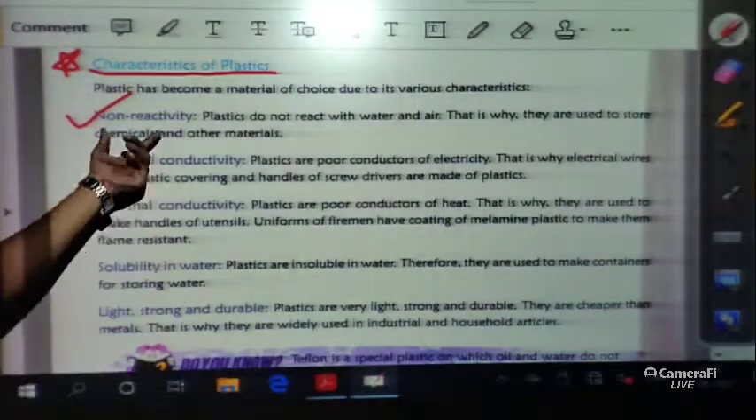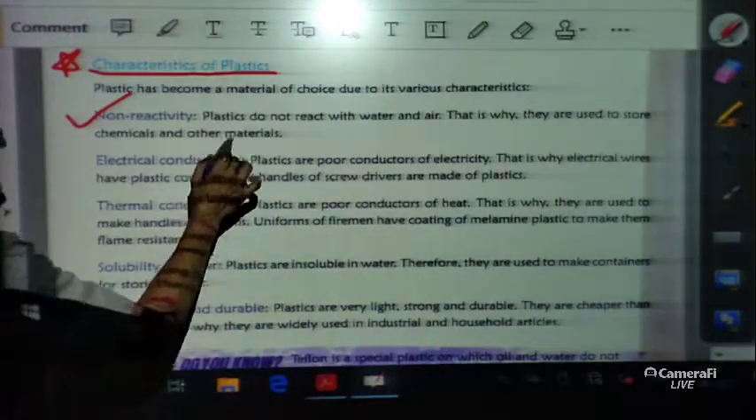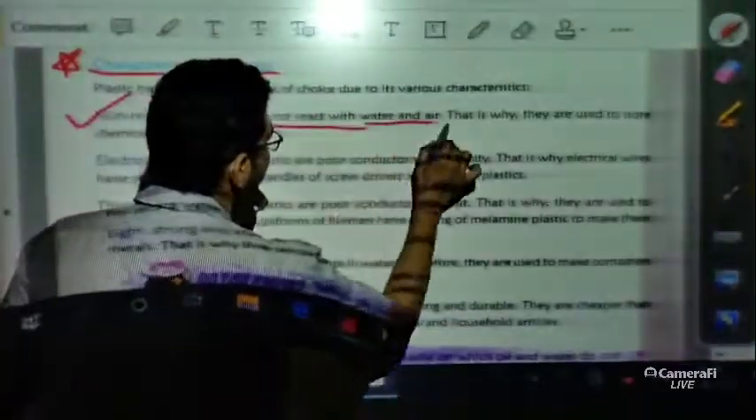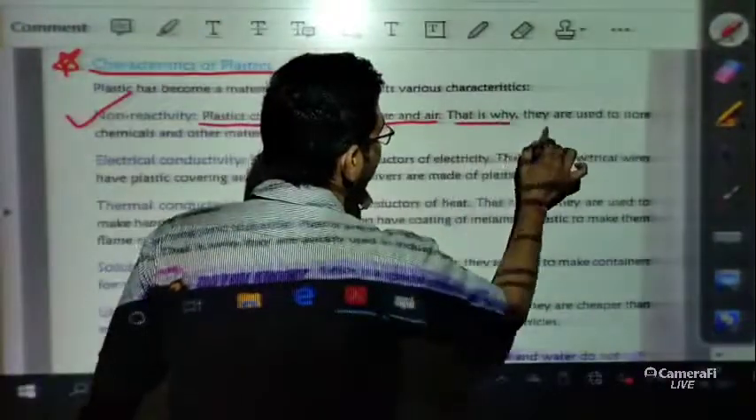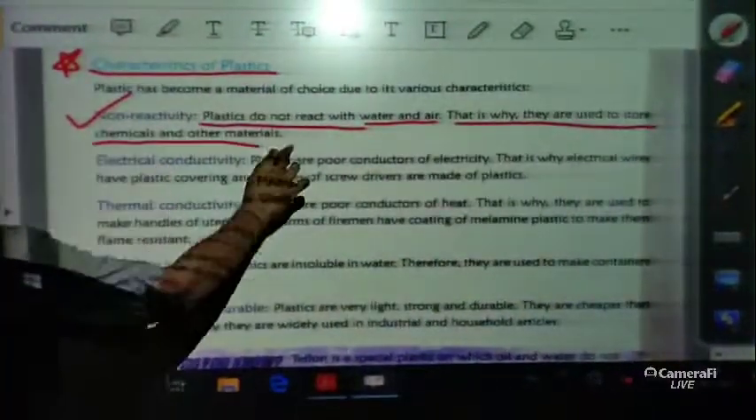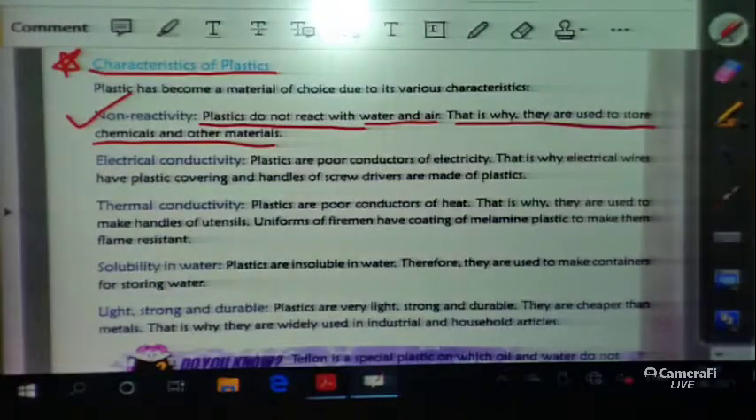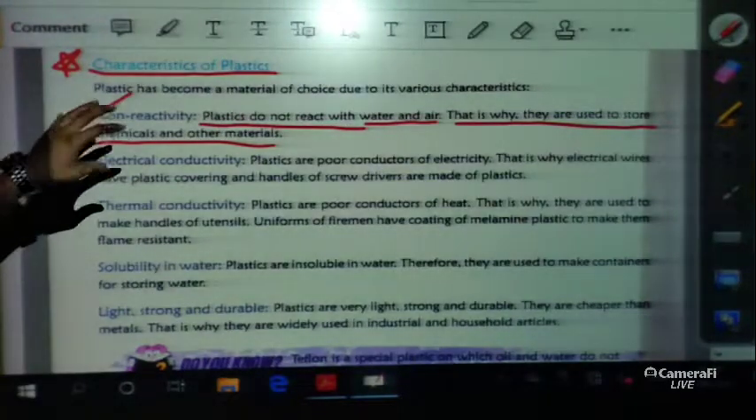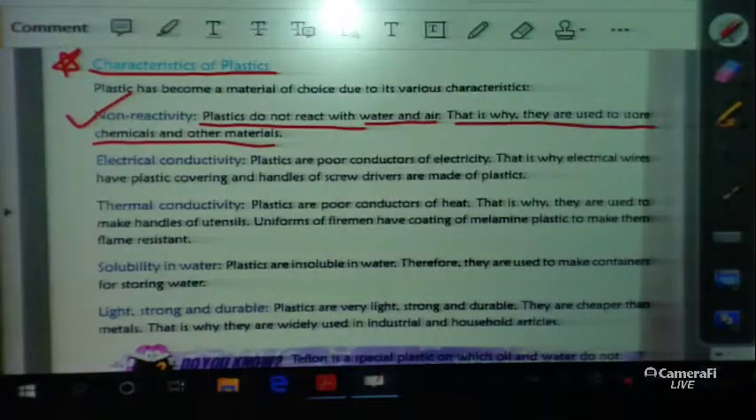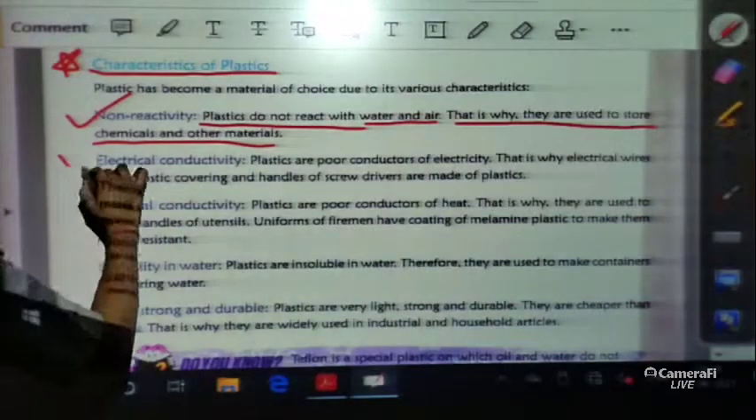First characteristic is non-reactivity. Plastics do not react with water and air. That is why they are used to store chemicals and other materials. So for its non-reactivity property, we are using plastic very much.